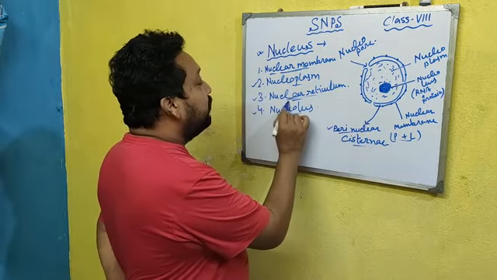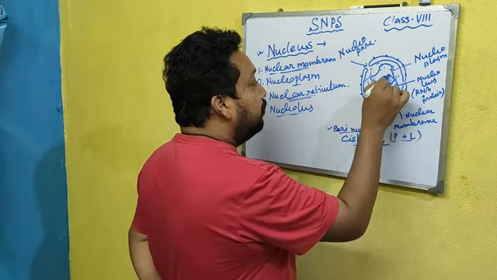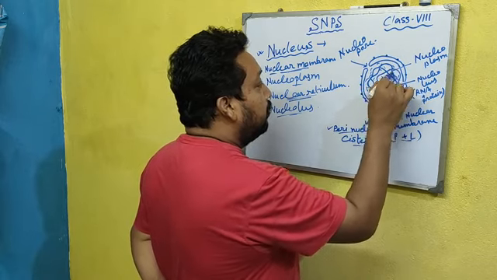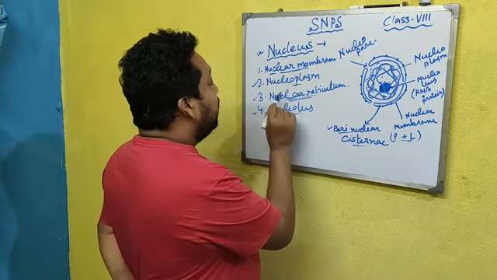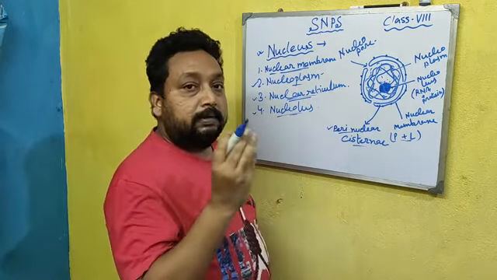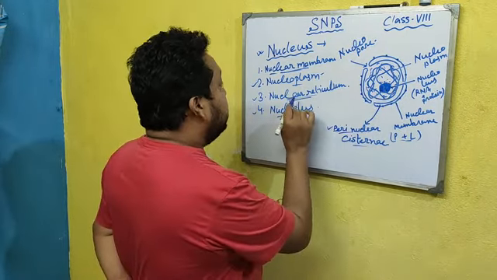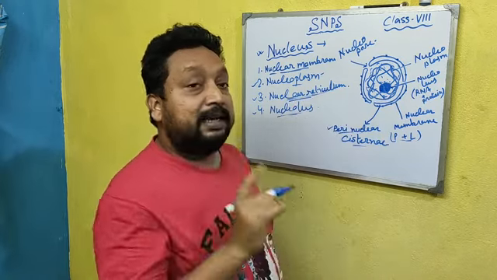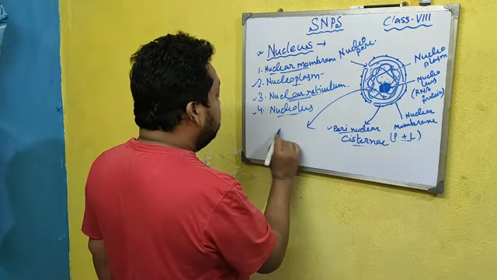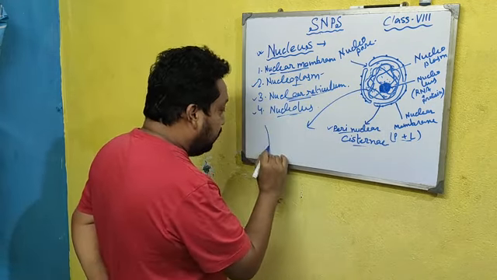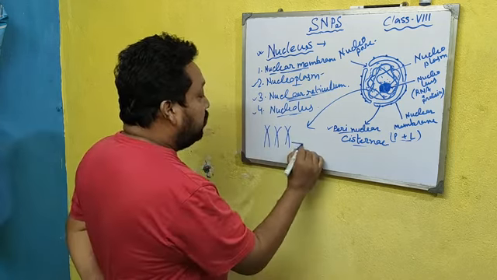And finally, the nuclear reticulum. Nuclear reticulum is a thread-like structure floating over the nucleoplasm. The thread-like structure floating over the nucleoplasm is called nuclear reticulum. If we highlight the nuclear reticulum, it contains a lot of X-like structures. This is called chromosome.